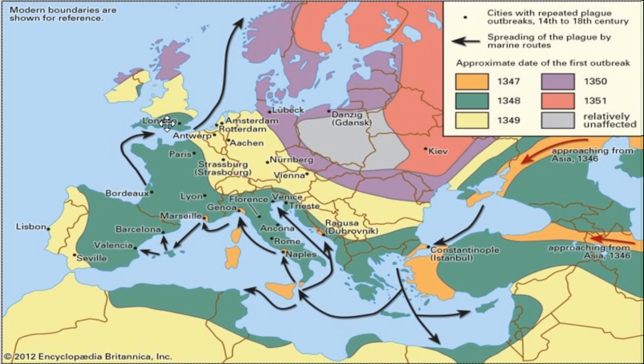So key points then. It is arriving here from these Silk Roads from China. Kaffa is that first port on the Black Sea that it hits. It then spreads across here to Constantinople, and then there are land and sea routes in which the infection spreads into Europe, moving from one port to the next and overland as well. And then we get infected ships from Bordeaux coming to the south coast of England.